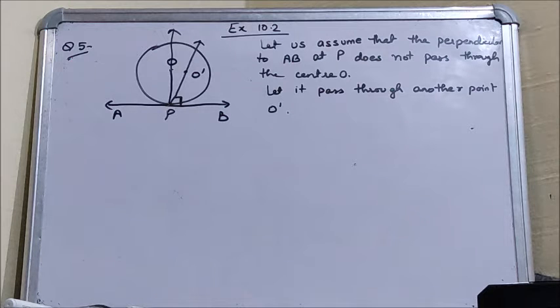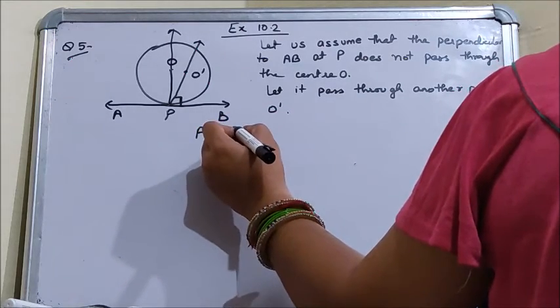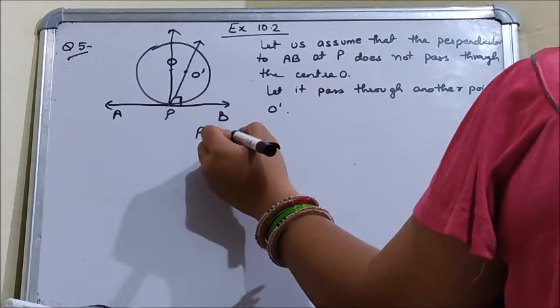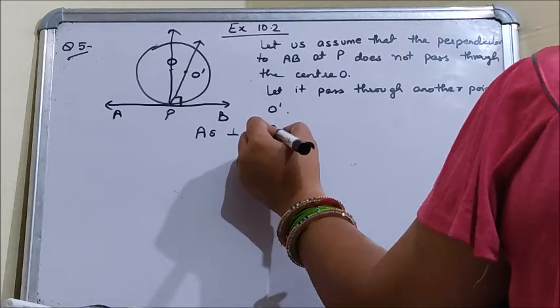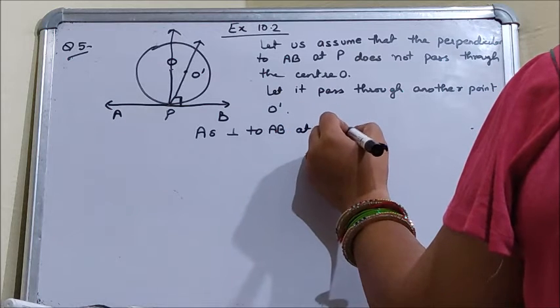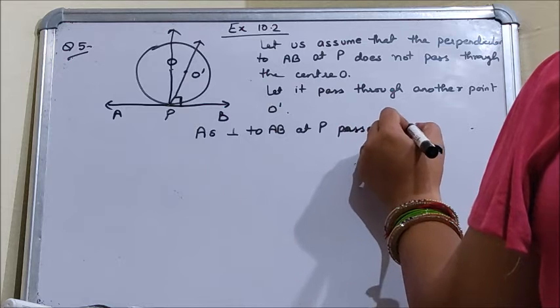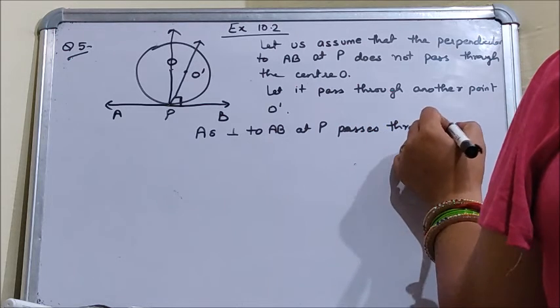So now we will join O dash P and OP. So as the perpendicular to AB at P passes through O dash.